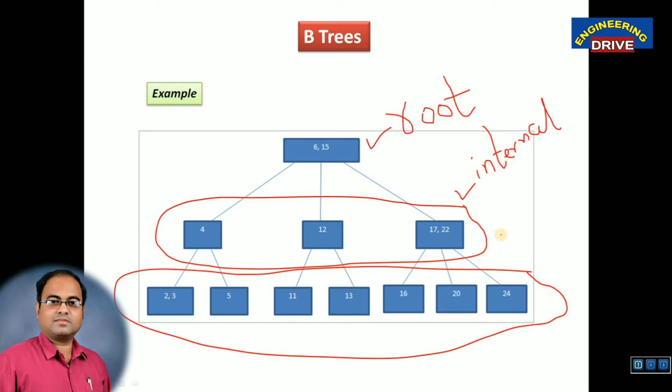And the last ones are our leaf nodes. So my dear students, these are the 3 levels of any B tree. A B tree will have root nodes. How many root nodes can it have? Maximum 2 root nodes. Then the set of internal nodes and then the set of leaf nodes. This is an example of a B tree which can be formed.